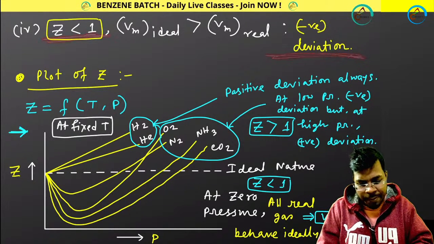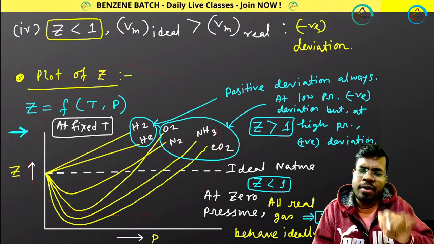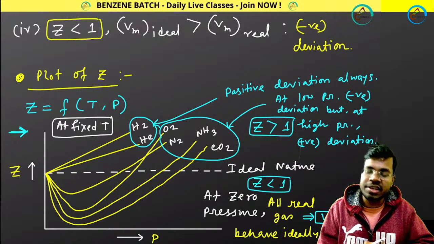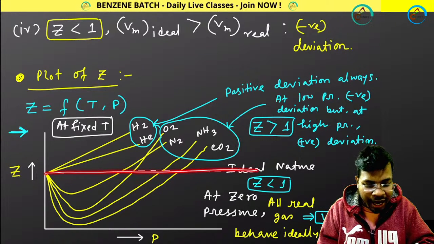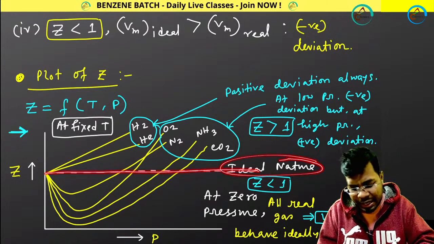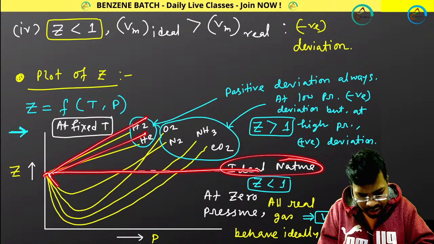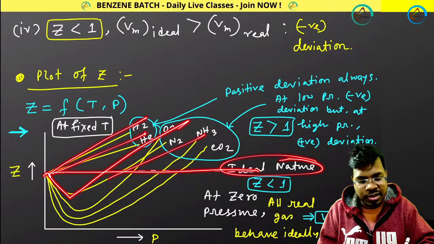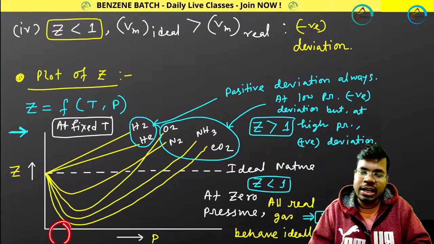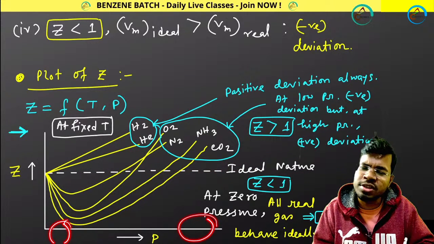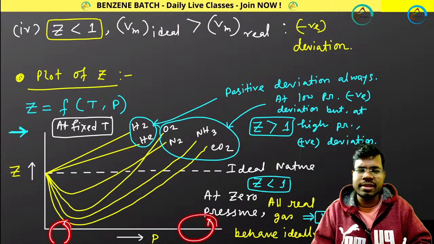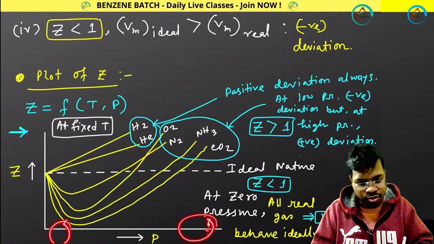If you look at this plot, I can make you understand about the positive deviation. This is the line for ideal gas. Some of the gases are showing these kinds of properties. Some gases are showing, first of all, negative deviation, then positive deviation. So at lower pressure it is showing negative deviation, at higher pressure it is showing positive deviation. A deviation is present.